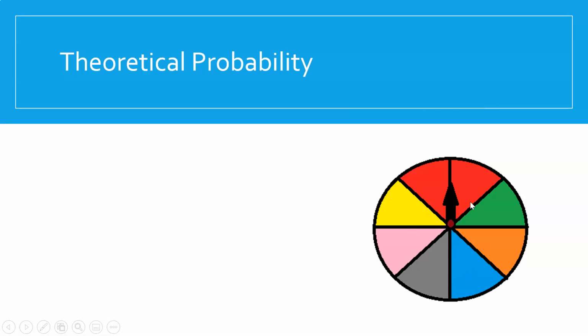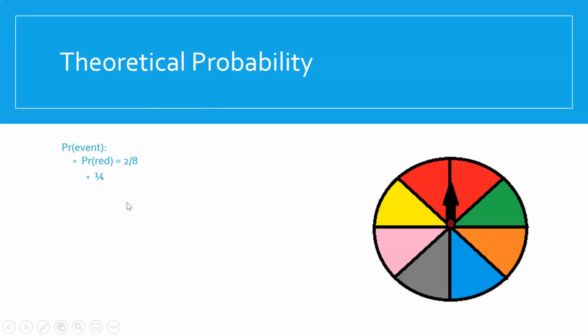Alrighty, let's have a look. We've got a colour wheel here with a spinner. If we were to spin our spinner, what is the probability of it landing on each colour? Now we're going to get a bit more technical. Instead of just writing what's the chance of or what's the probability of, we're going to write it like this. Probability, and then in brackets we say the event. So the probability of spinning a red is 2 out of 8. Look, we've got 1, 2, 3, 4, 5, 6, 7, 8 colours, but 2 of them are red. So 2 out of 8 for a red.